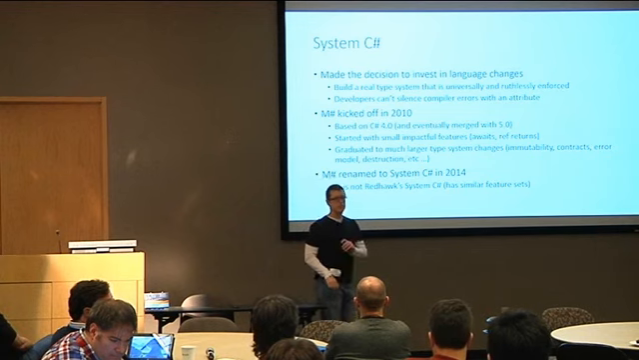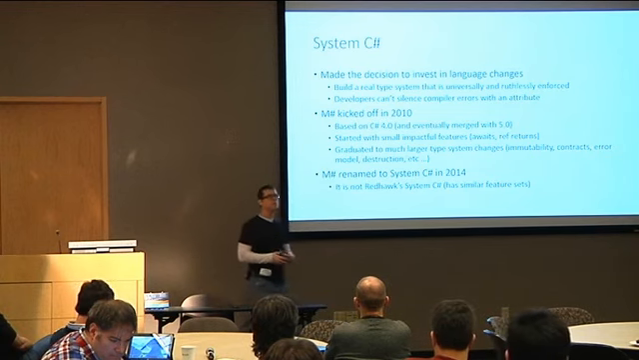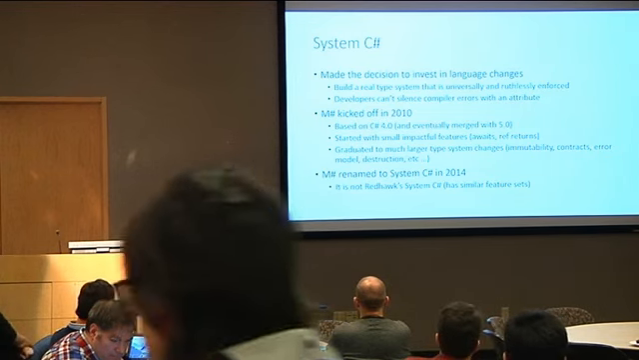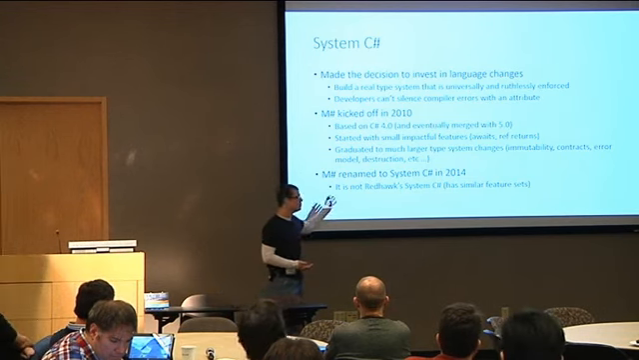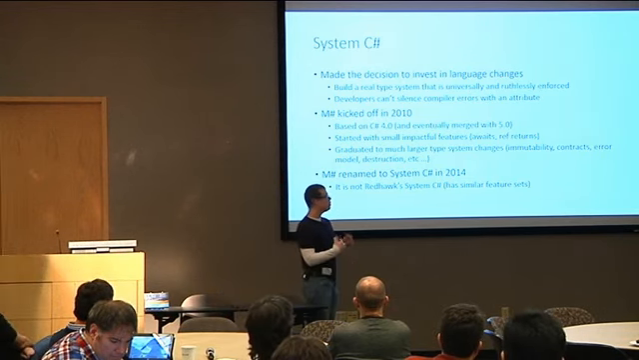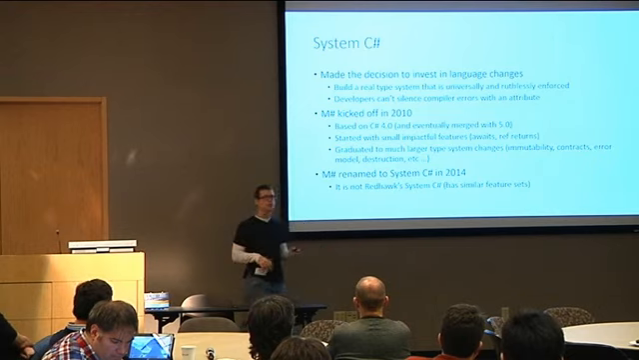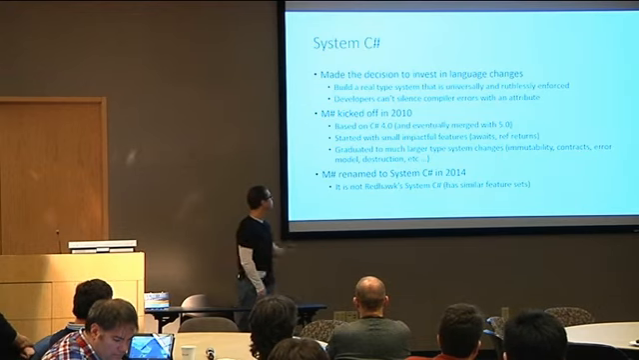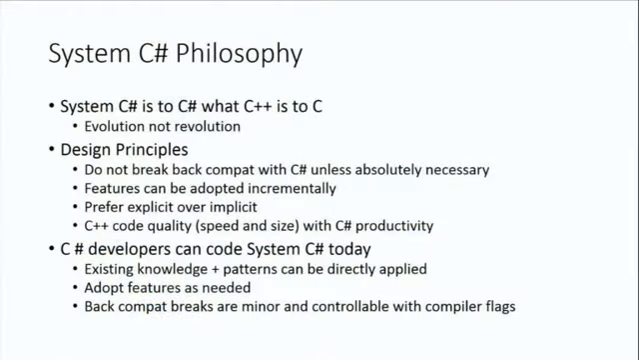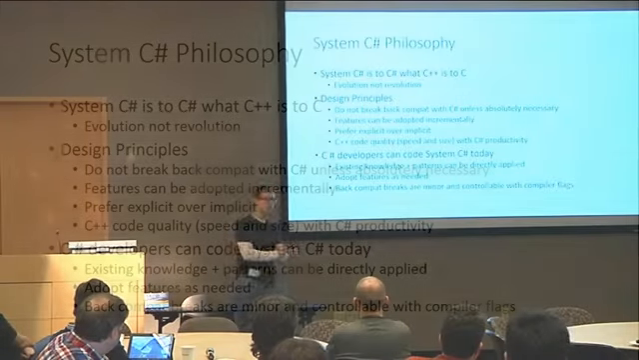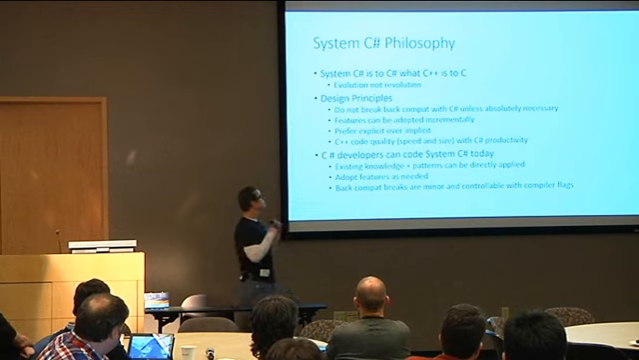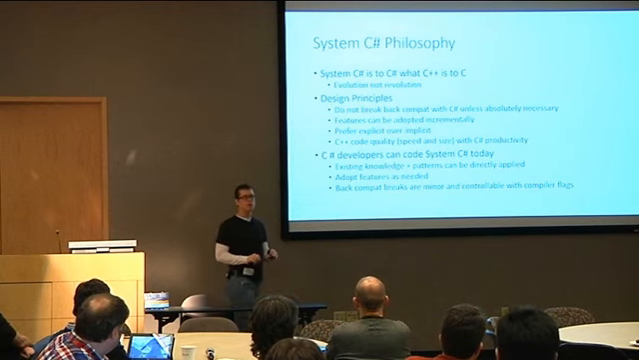This year, we decided to take the next step and move on from a code name to our more official name of System C#, and so we've been embracing that name this year. If you look back at some of our old docs, you'll see M# littered everywhere, but it's the same language. So the philosophy of System C# is we are to C# what C++ is to C. We want to embrace evolution here, not revolution.